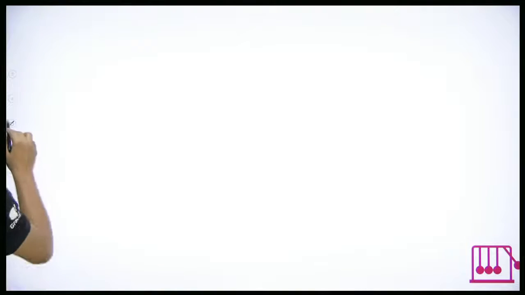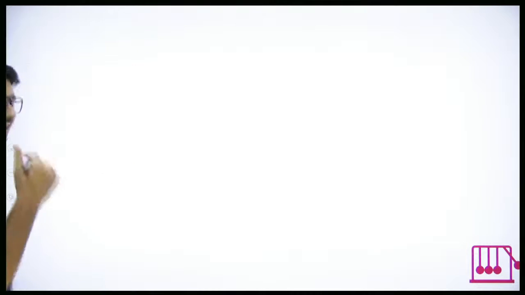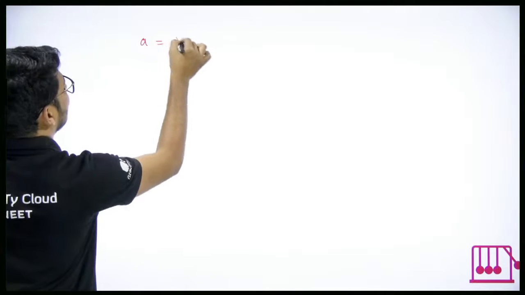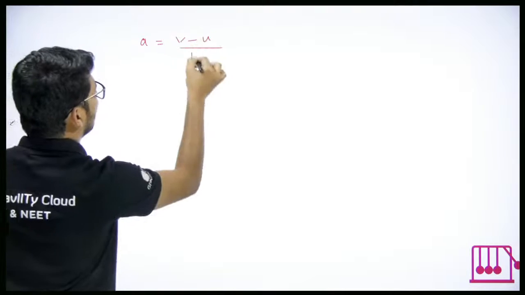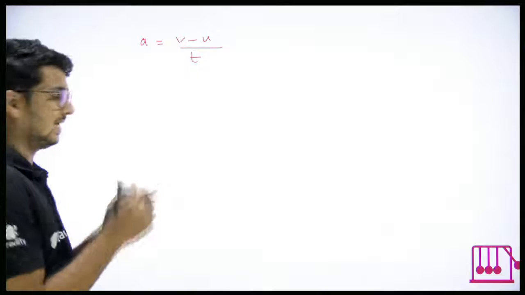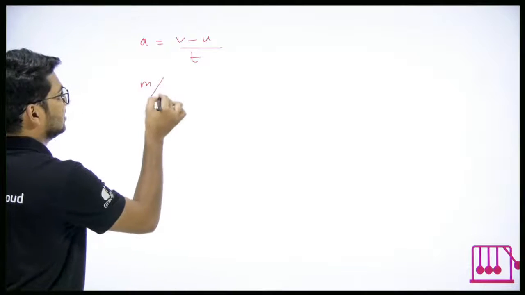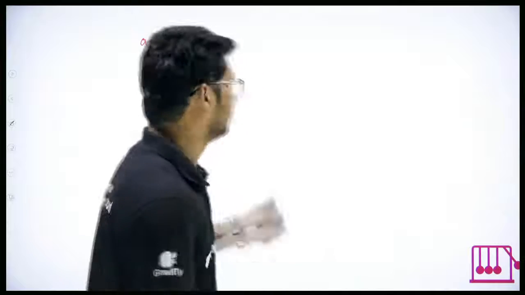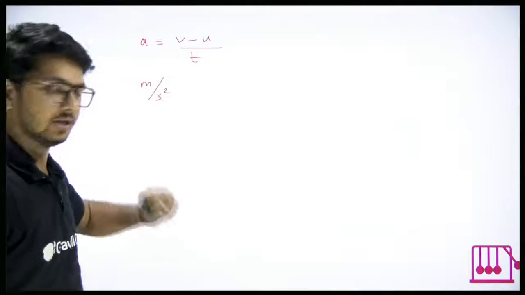So first of all, before going into this, let's try to revise what is acceleration. What is acceleration? As we know, it is nothing but the rate of change in velocity. What about its units? The SI unit of acceleration is meter per second square. That is the basic definition in terms of change in velocity.